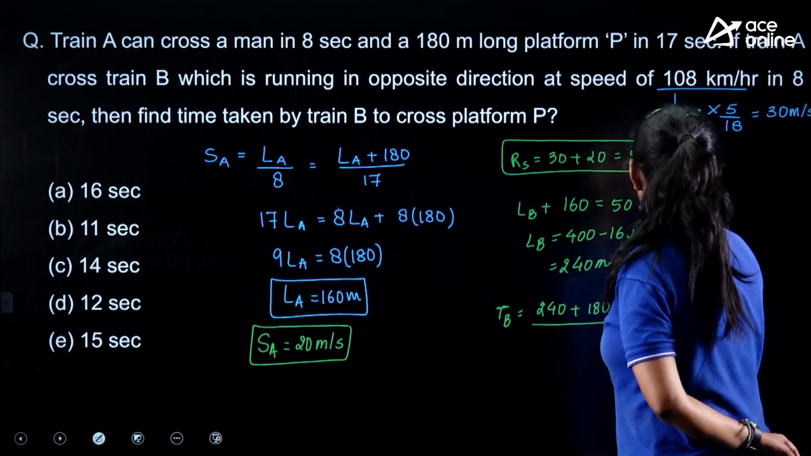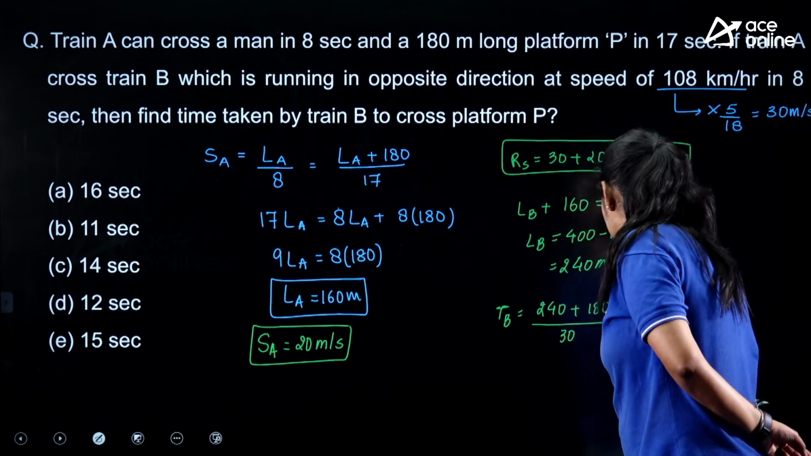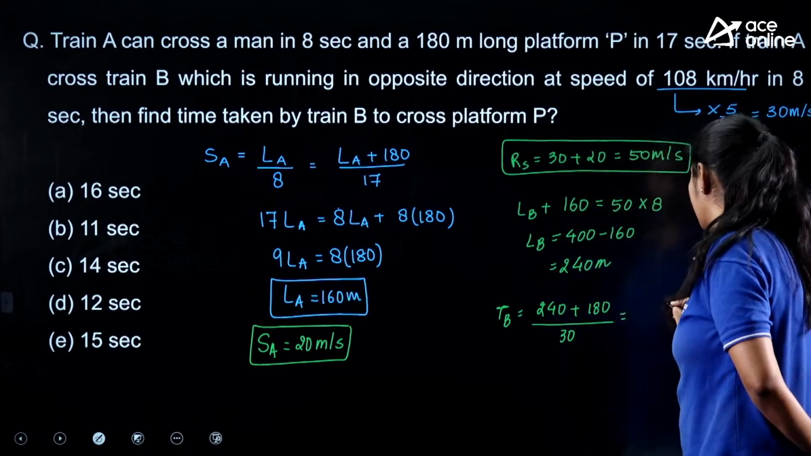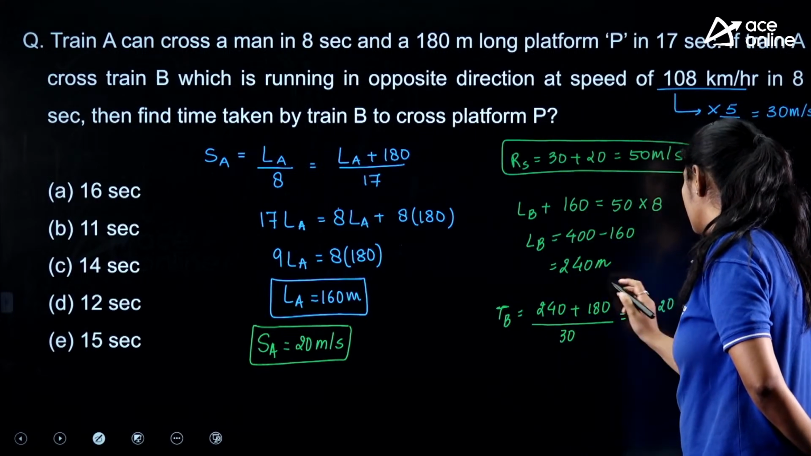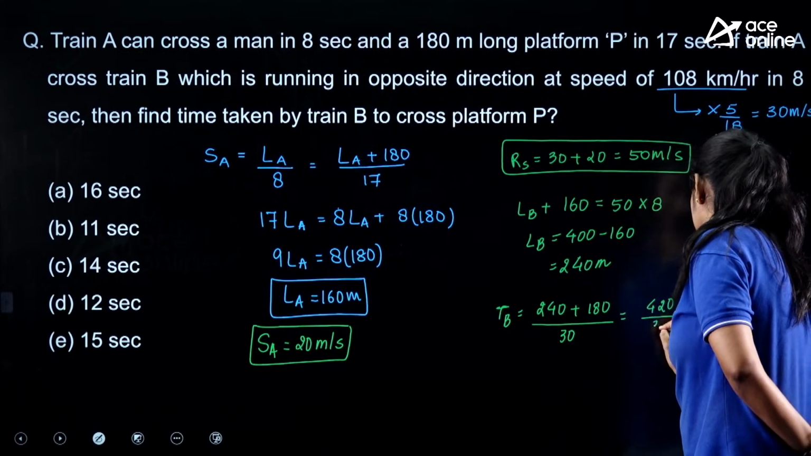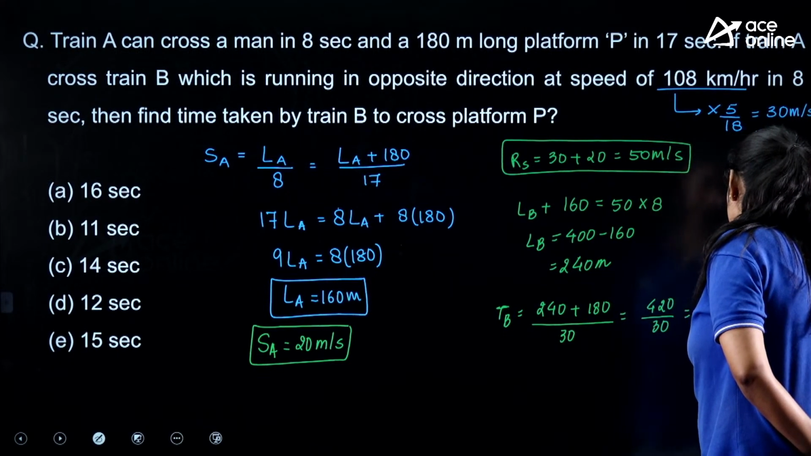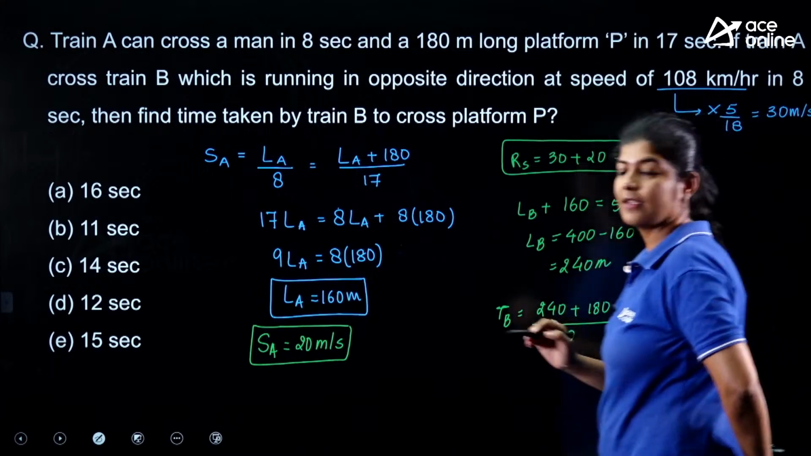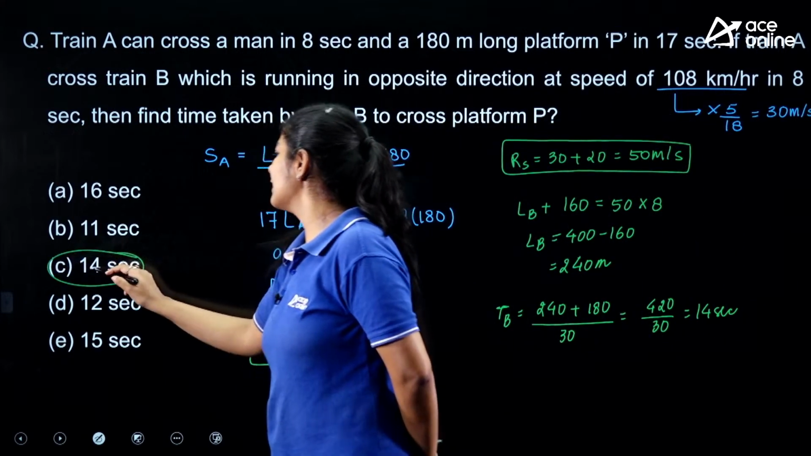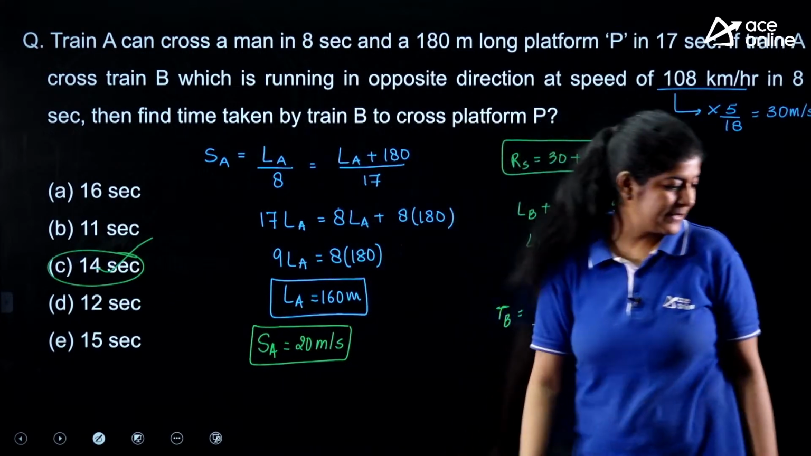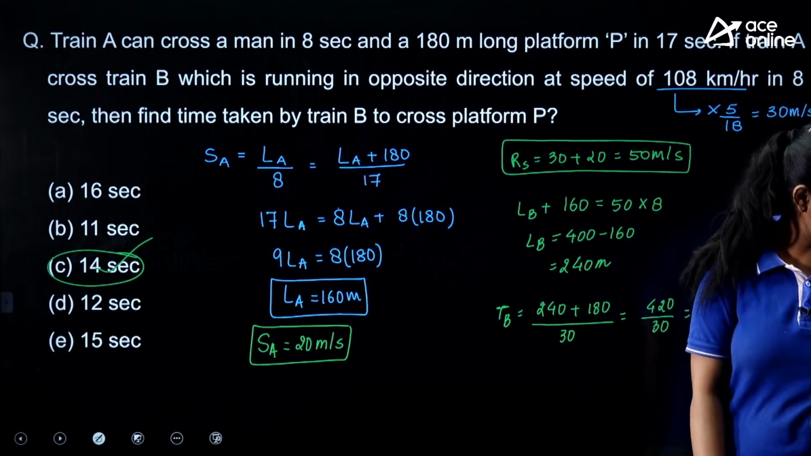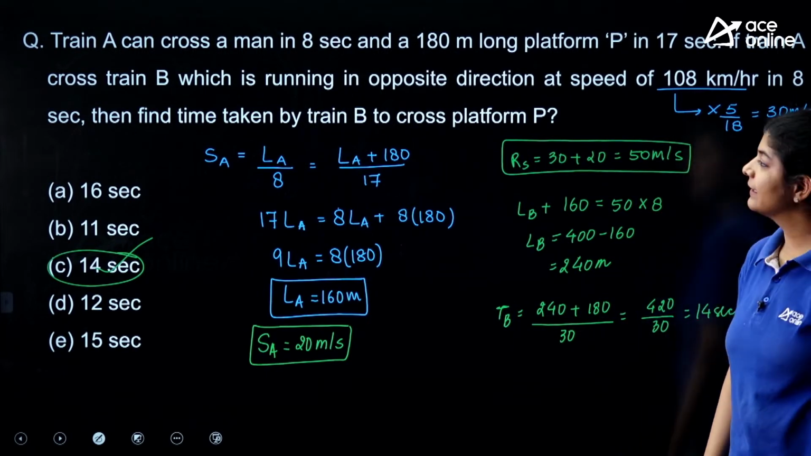Divided by the speed, that is nothing but 30, right? So here what we are getting is 420 by 30, and here we are getting 14 seconds as the answer. Option number C is the correct one, right? It's a very simple one. Next.